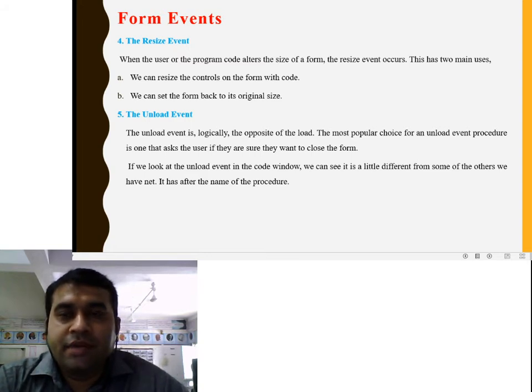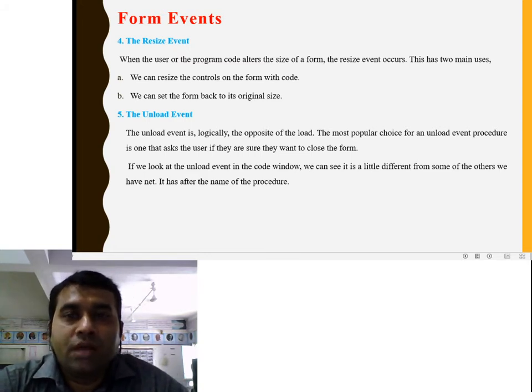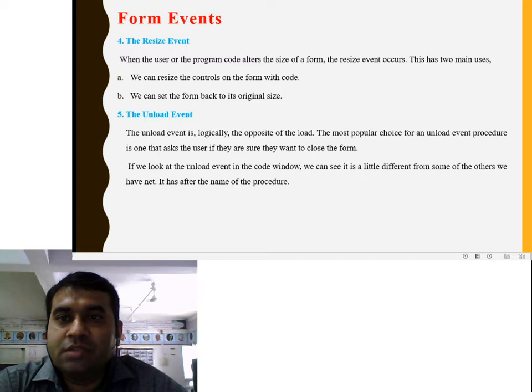The resize event occurs when the user or the program code alters the size of the form. This has two main uses. We can resize the controls on the form with code. We can set the form back to its original size.